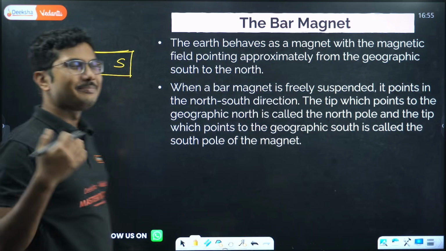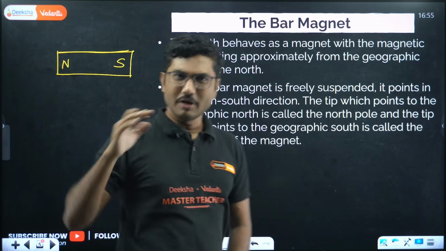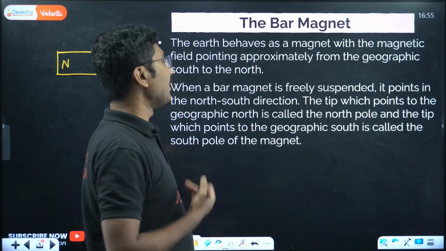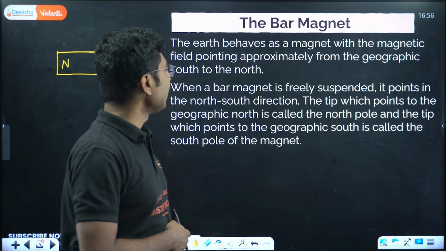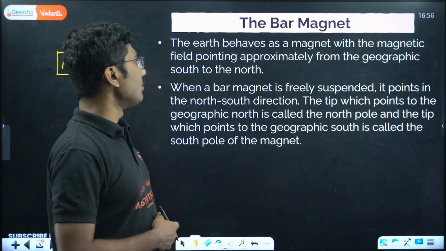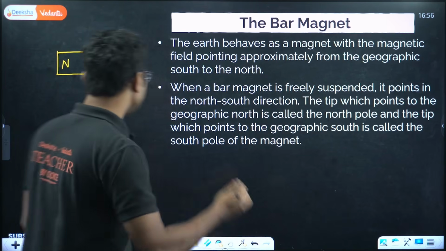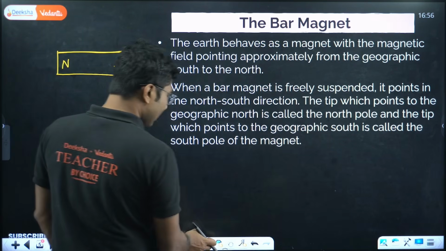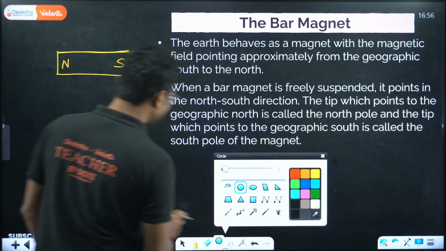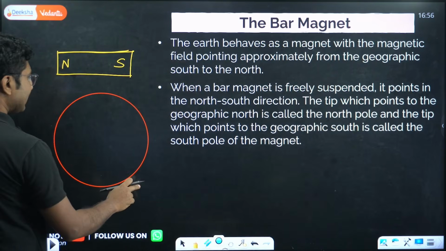Now what does it mean, north pole, south pole? Let us understand that the earth behaves as a magnet with the magnetic field pointing approximately from the geographical south to geographical north. It is not exactly north to south, but for our approximation we don't go into the details about what the angle is.